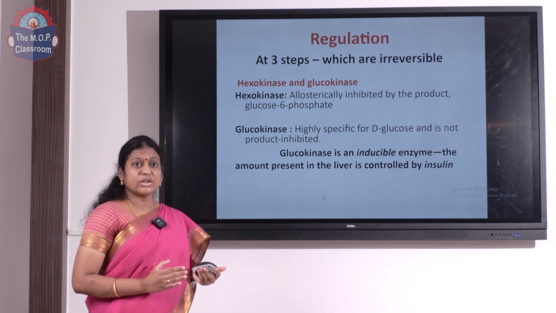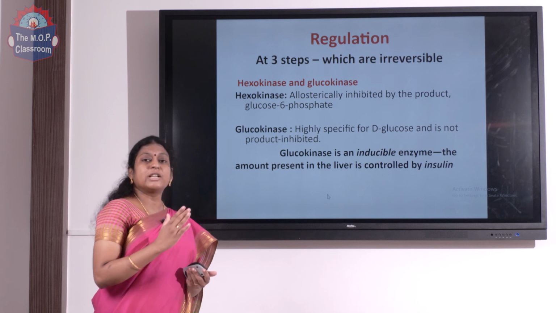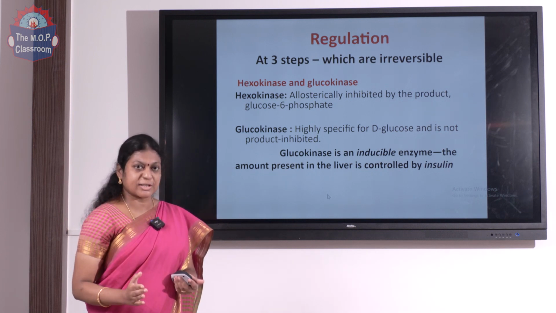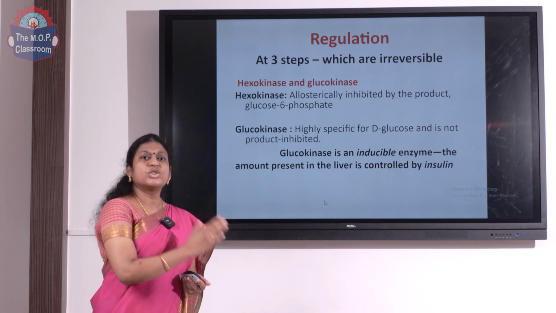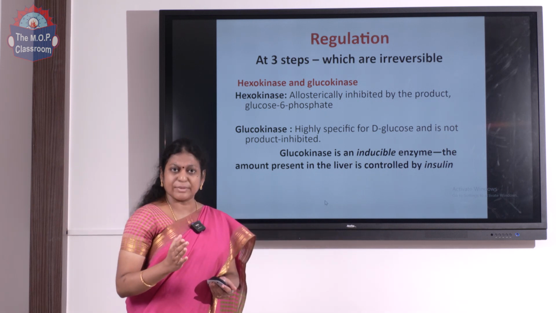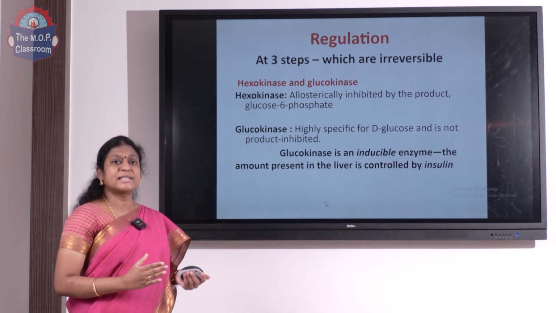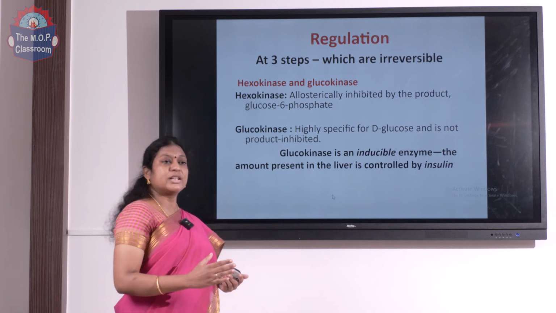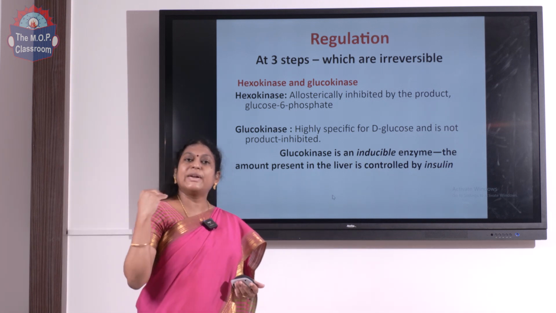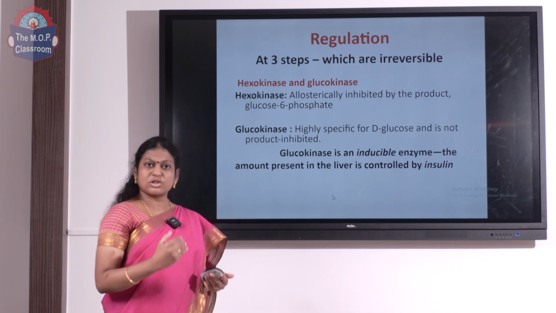First one is the hexokinase and the glucokinase. What is the step over there? Glucose getting phosphorylated into glucose 6-phosphate is a step where hexokinase or glucokinase acts. Hexokinase and glucokinase are isozymes. Hexokinase is present in all tissues. Glucokinase is more specific for the liver cells. And hexokinase is allosterically inhibited by the product. When levels of G6P are more, then hexokinase activity slows down.